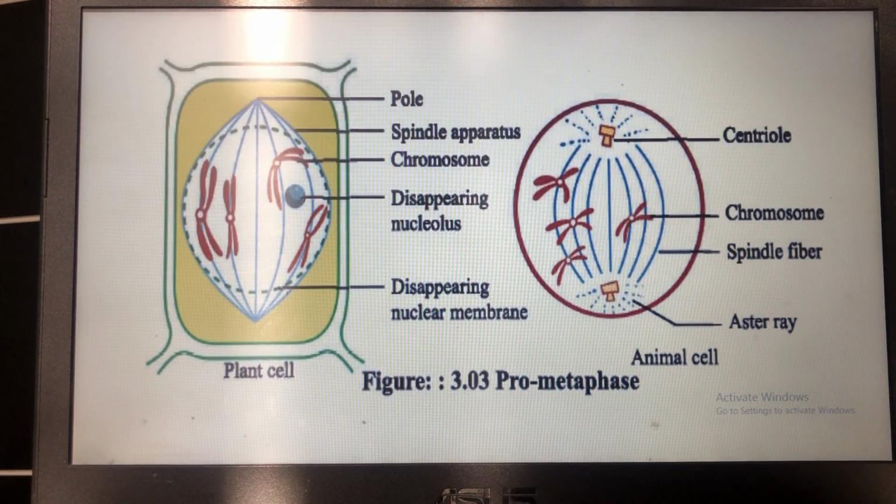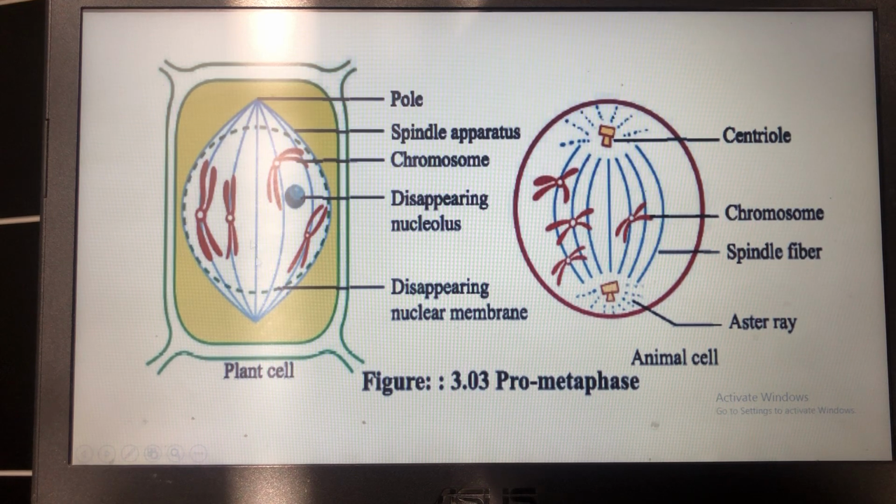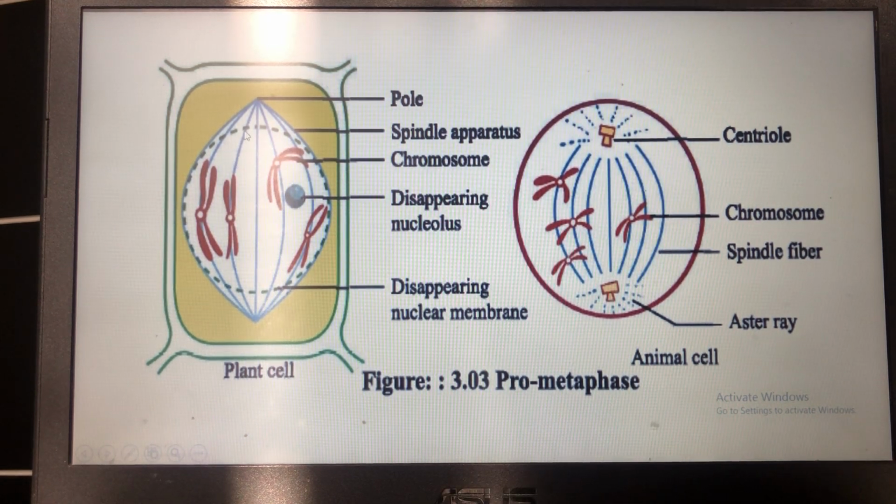The second stage of mitosis cell division is prometaphase, where in the beginning a spindle apparatus is formed. You can see that this is the apparatus. The spindle apparatus contains two distinct poles. The middle plane of the spindle apparatus, the middle portion, is known as the equator. Now you can see that in between these two poles there are some fibers stretching from one pole to another pole. These fibers are actually made up of microtubules of the cytoskeleton.